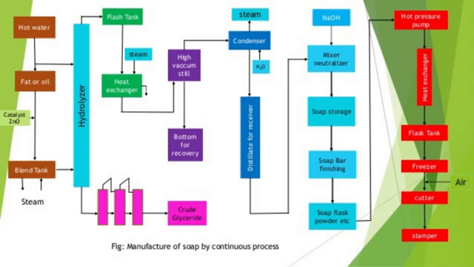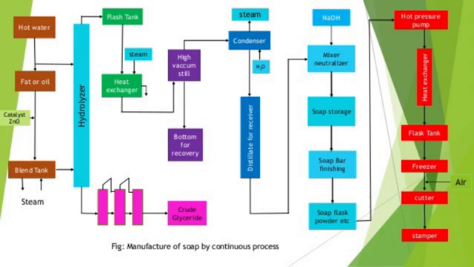From flash tank, the mixture is sent to heat exchanger. Here steam is introduced into the system and heat is given out from the system. From heat exchanger, the mixture goes to high vacuum still and then to condenser. In condenser, steam is given out and water is introduced into the system.